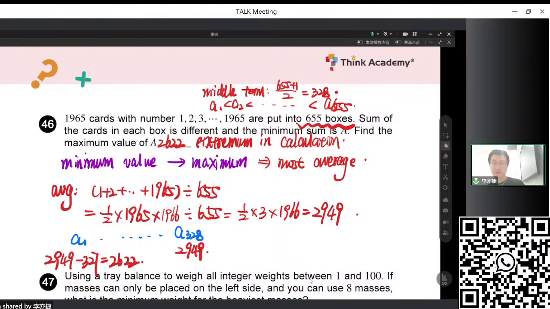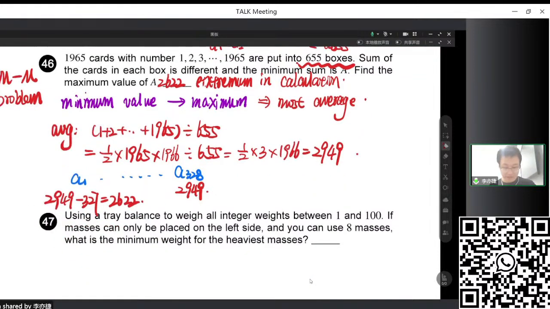So actually, there are so many ways of constructing, so I just give you the construction part. This is the extreme value in calculation, the MM problem. So I write it here: this is called the maximum or minimum, MM problem. So minimum, maximum, maximum, minimum. So we use the most average strategy, with maximum being maximum, minimum being minimum. So we use the most extreme strategies. So these are the ways of solving this type of question.